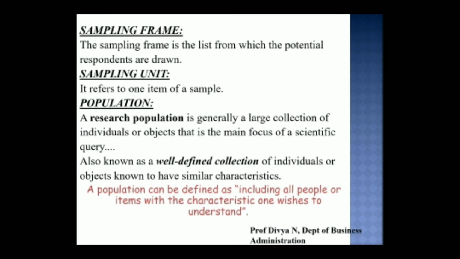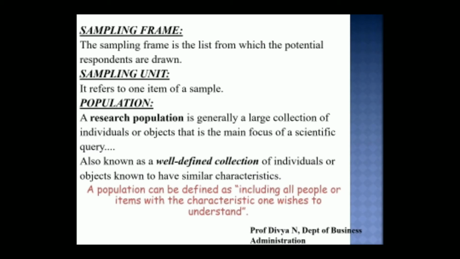Next is sampling unit. Sampling unit is nothing but one particular unit or one element of the samples that has been considered. A population, which can also be termed the universe, is nothing but the entire set of elements from which the data can be collected for conducting research. So the entire units from which the researcher can collect data is known as population.